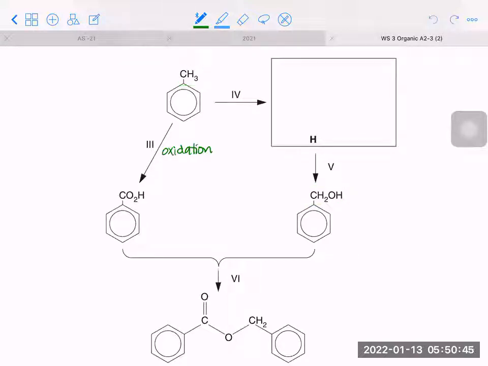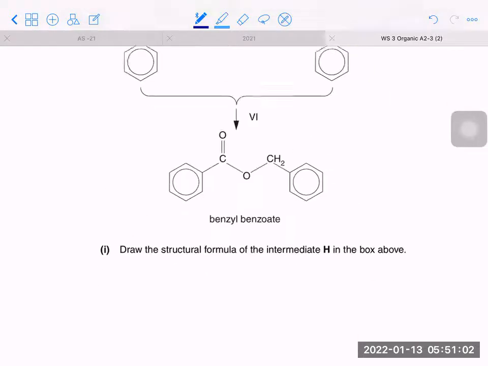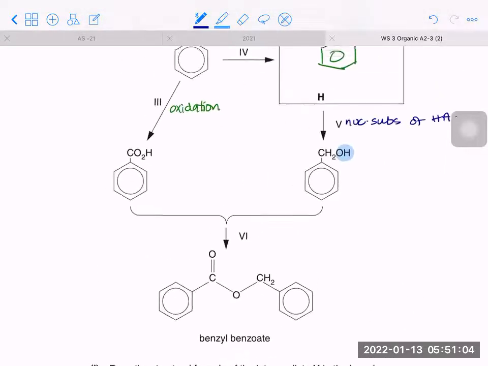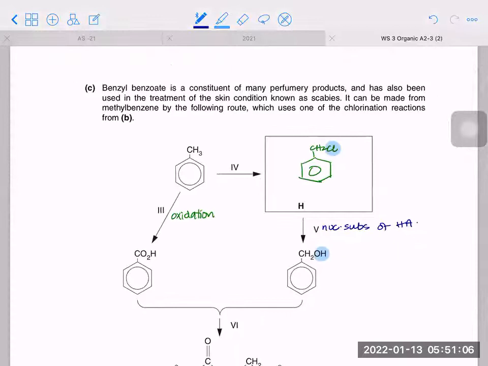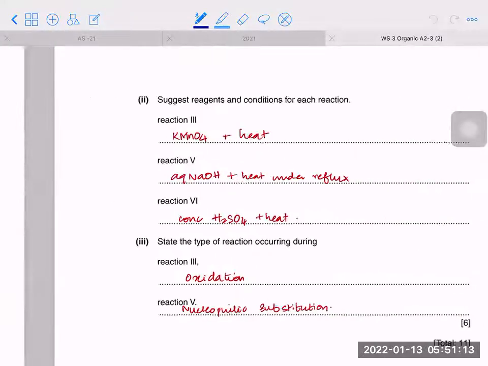So what do you think we must have here? We must have a CH2Cl here, and then the Cl becomes OH. And what is that reaction? Nucleophilic substitution of halogenoalkanes, which we've done in AS. So draw the intermediate H above, which we already have. The chloro will become the alcohol through substitution.